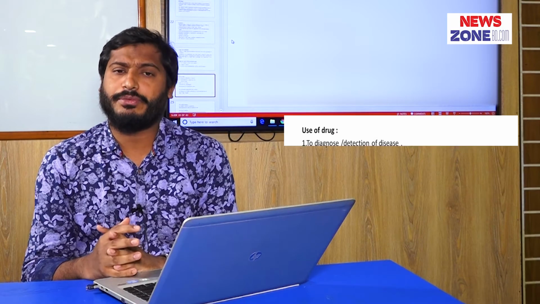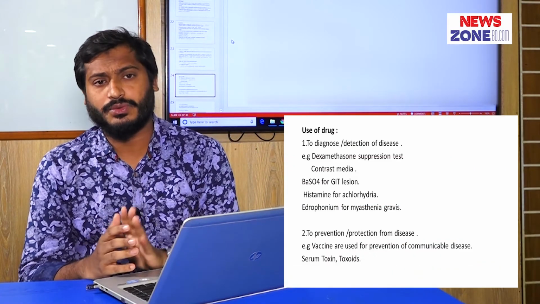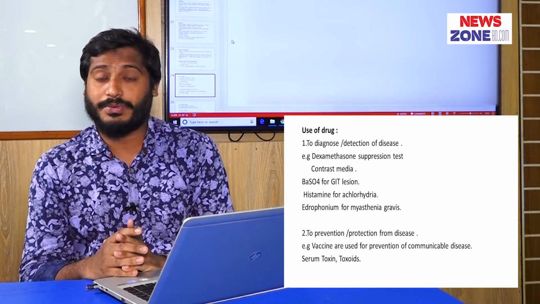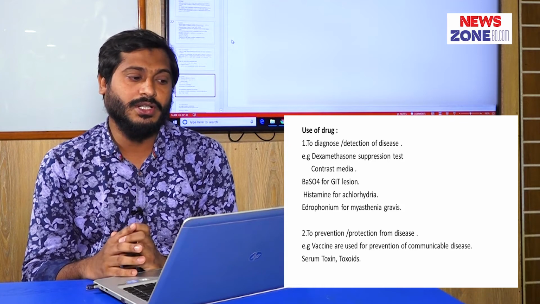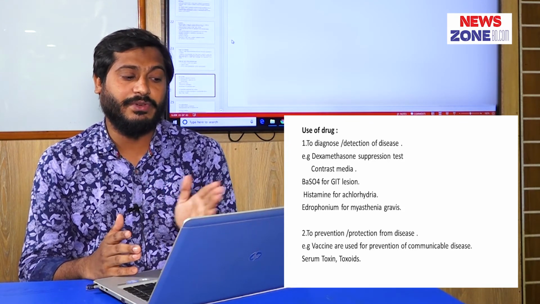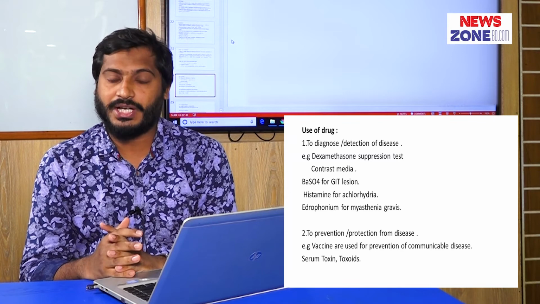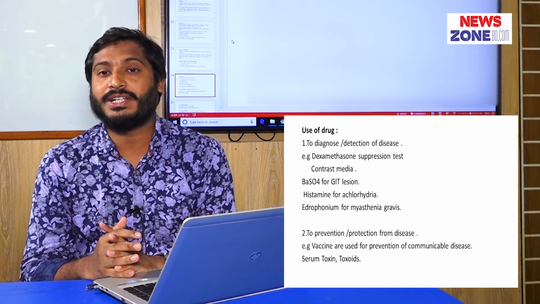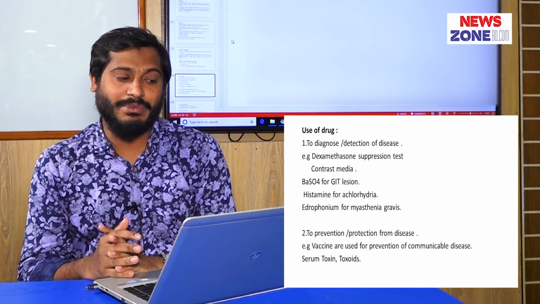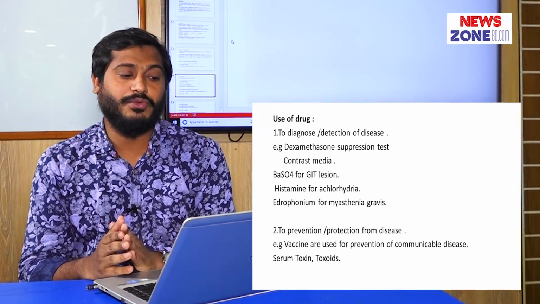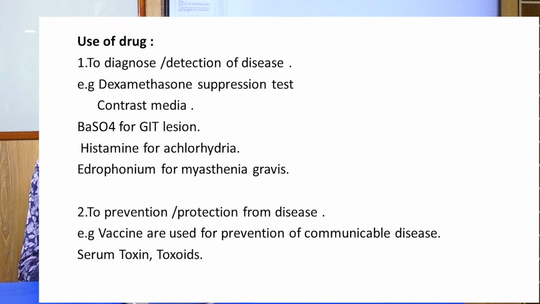Then what are the uses of a drug? There are five terms we use for the uses of a drug. For example, to diagnose or detect a disease. In the diagnosis of disease, for example in achlorhydria, histamine is used to test the gastric acid secretion ability, and edrophonium for myasthenia gravis and others.